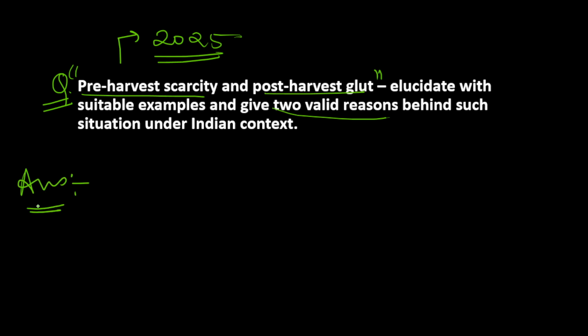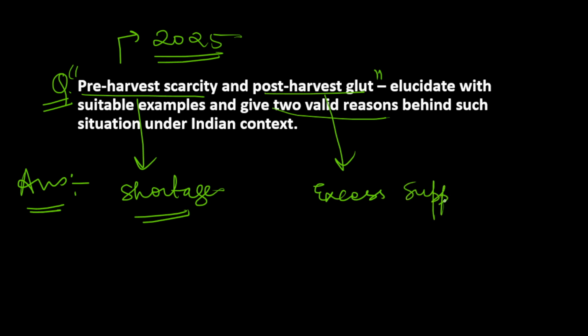So before approaching, you should understand what pre-harvest scarcity is and what post-harvest glut is. So pre-harvest scarcity means shortage of agriculture produce in market before harvest. That is, shortage of agriculture products before harvest. And post-harvest glut means a sudden excess supply of agriculture products just after harvest. This is the meaning of the words, and I hope you are able to understand the question properly now, and you have to build the answer on it.